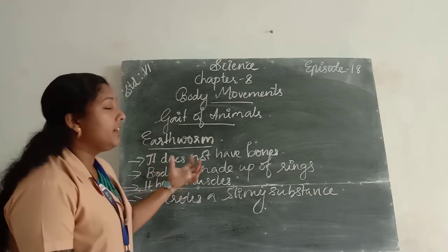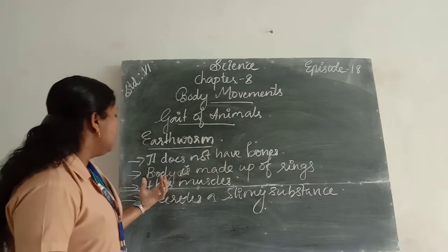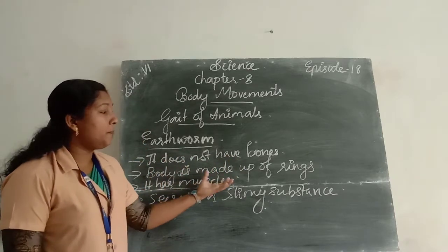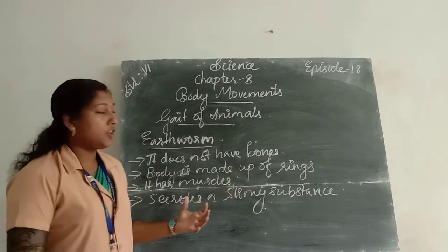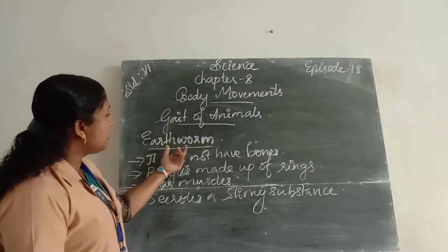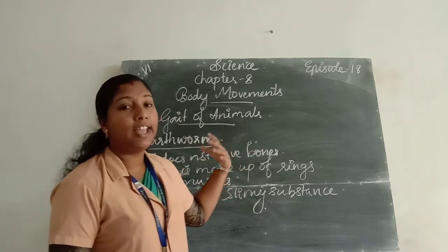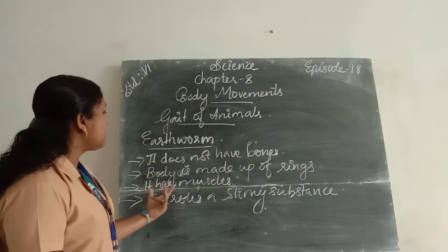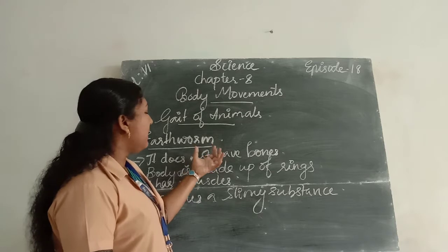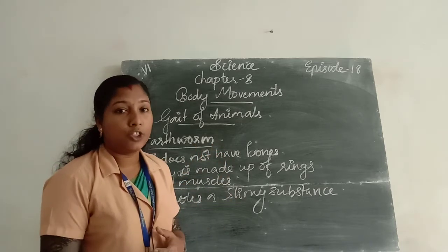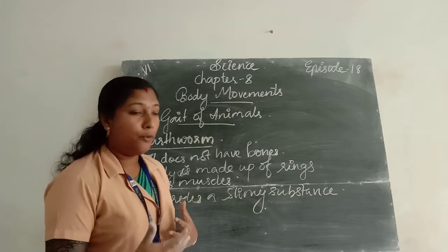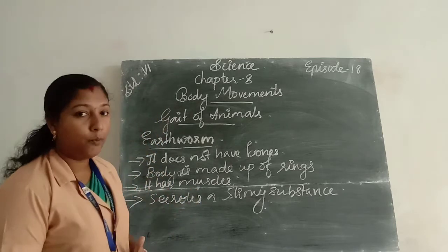Once again about the earthworm: the earthworm does not have bones. The body of the earthworm is made up of so many rings. Then it has muscles. These muscles help to extend and shorten the body of the earthworm to bring about movement.